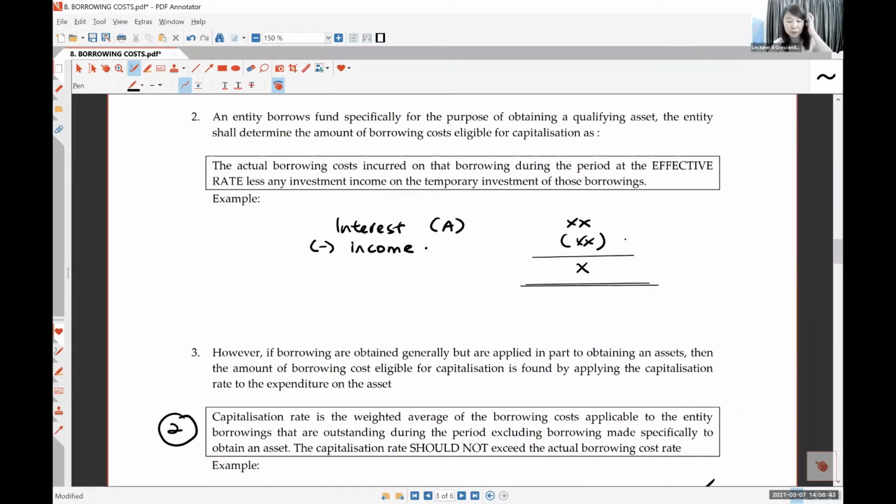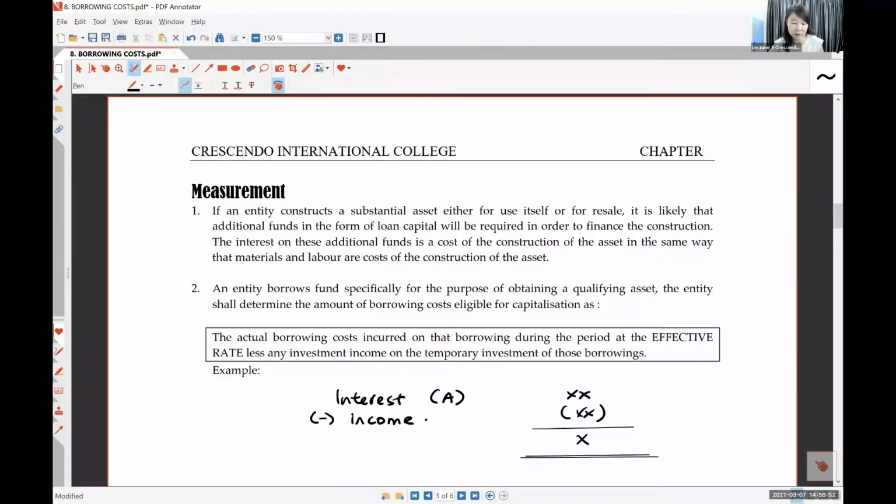Can I go back to my period there? Whatever you capitalize, you have to minus out any income that the loan can earn for you. Okay, you come back to here. I'll show you what I mean.